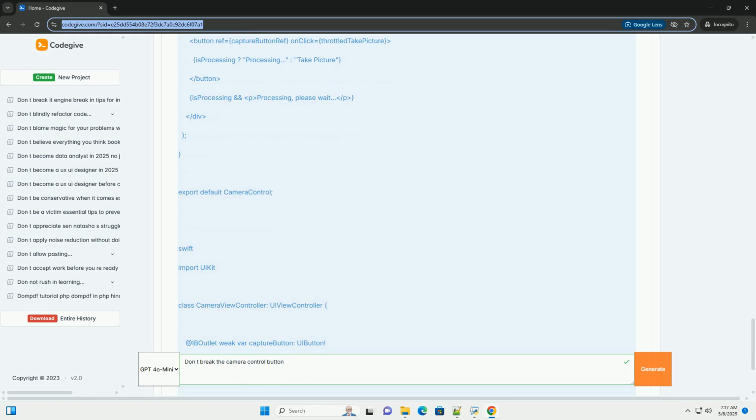6. Summary. By implementing debouncing or throttling, you can significantly improve the user experience of your camera application, prevent unwanted side effects, and avoid overloading the system. Remember to provide clear feedback to the user when the button is disabled, choose an appropriate delay time, and handle errors gracefully.